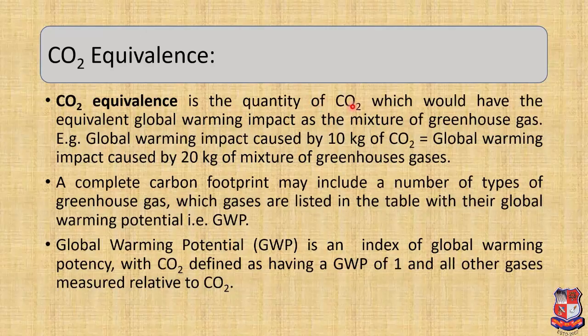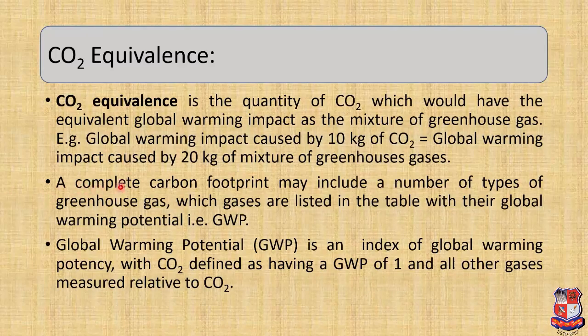It is also the quantity of carbon dioxide which would have the equivalent global warming impact as the mixture of greenhouse gas. Like I have written here in the example, global warming impact caused by 10 kg of CO2 is equal to global warming impact caused by 20 kg of a mixture of greenhouse gases. Now in this example, the quantity of gases is not important, but one has to notice that CO2 equivalence is all about the comparison of global warming impact with CO2 as a base.